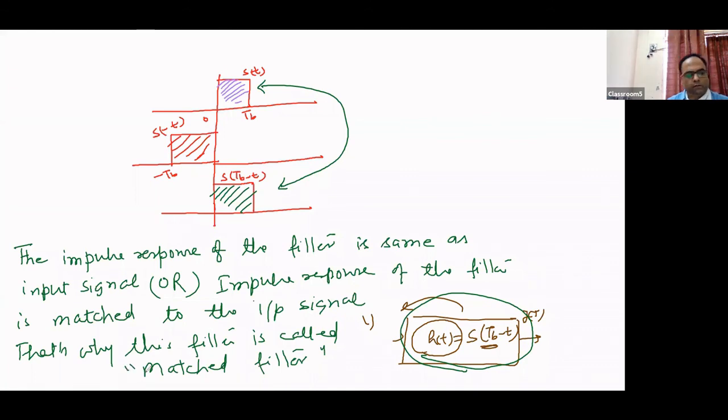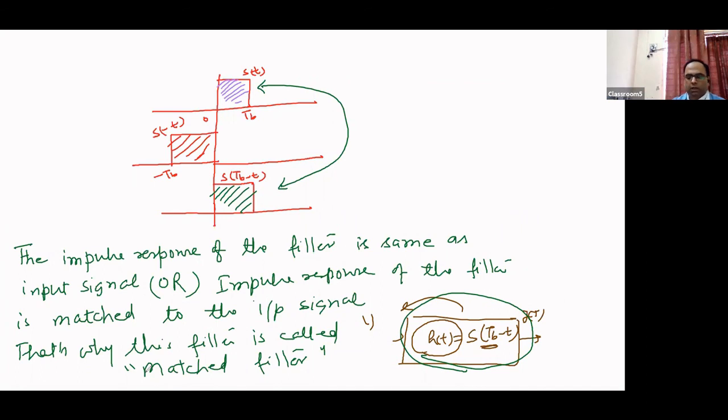That's called matched. So a matched filter is not a different filter. A matched filter is a normal filter, but the response of that filter should match the input signal s(t); only then can that filter be named a matched filter. And if the response of the filter is matched to s(t), then the SNR will always be maximized.